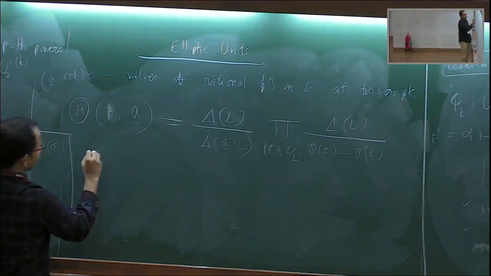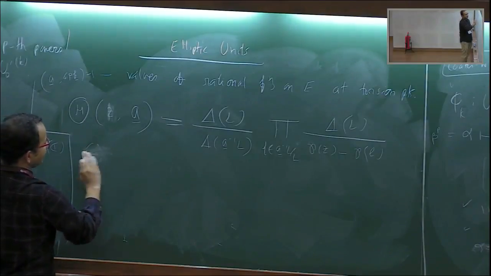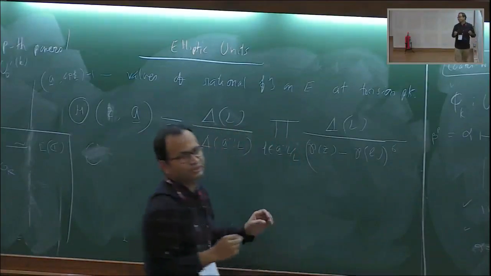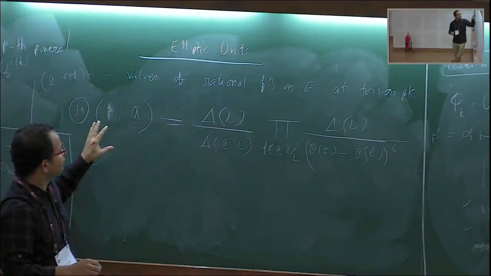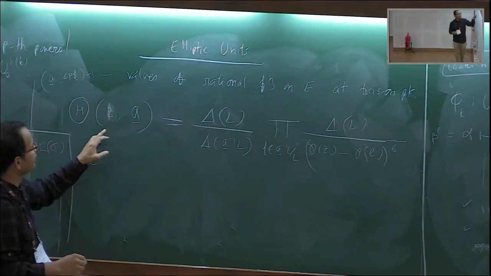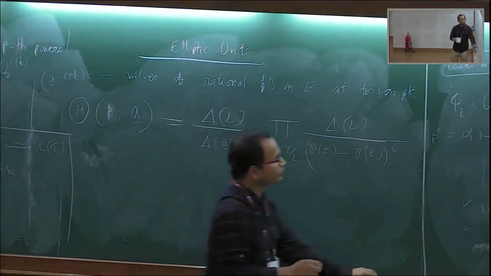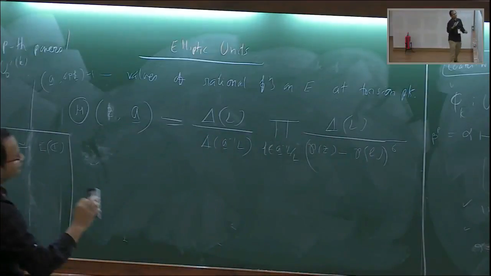Okay, so I can write this, to the power 6, I forgot. Okay, so this is a rational function. This function I will evaluate at torsion points. What are those torsion points? Or at which torsion points will I evaluate this function?